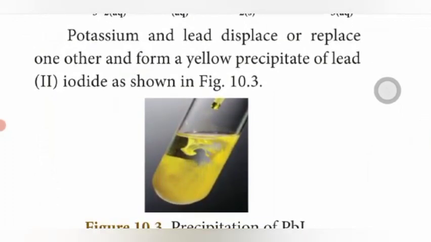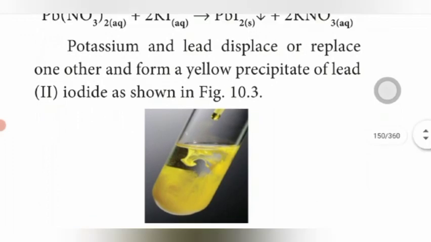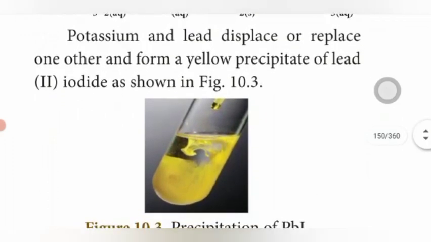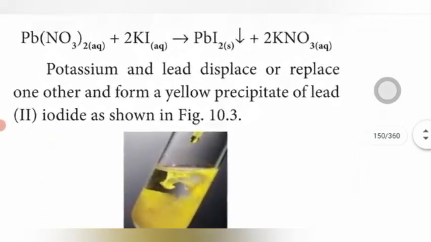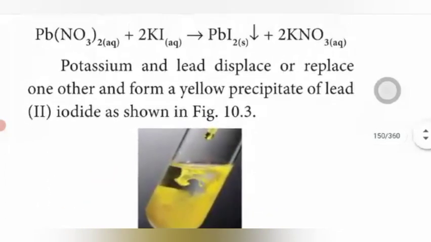Potassium and lead displace one another, and a yellow precipitate of lead iodide is formed, as shown in this diagram. Lead nitrate reacts with potassium iodide. What precipitate forms? Lead iodide. Lead nitrate reacts with potassium iodide to form what two new products?